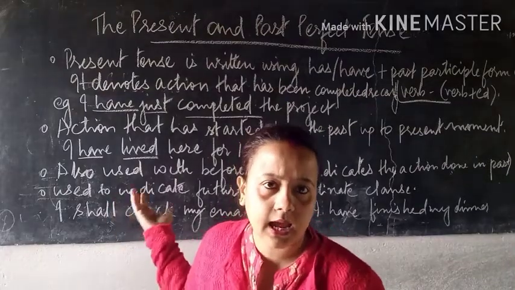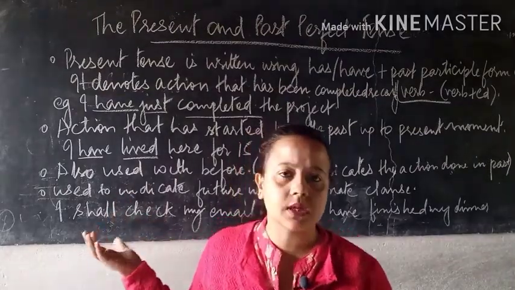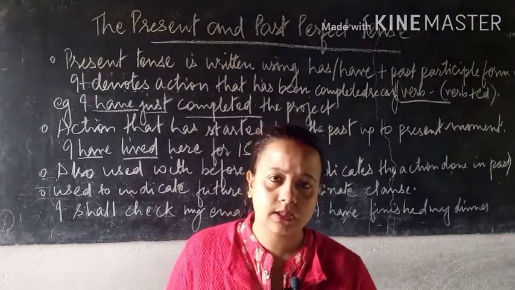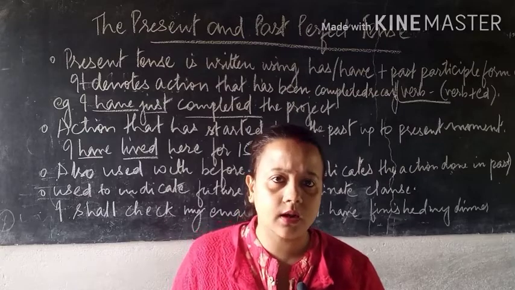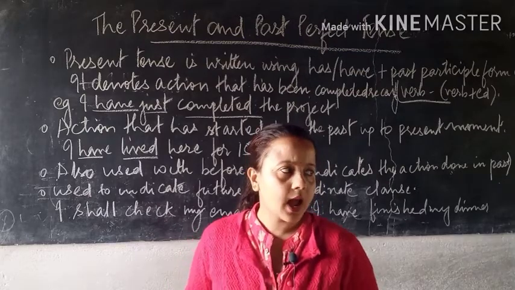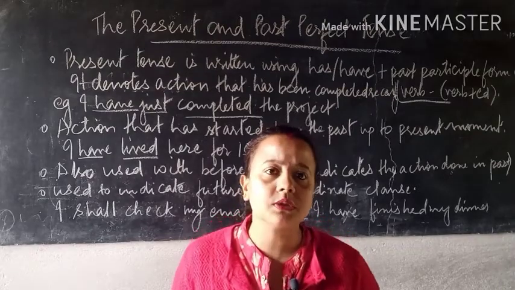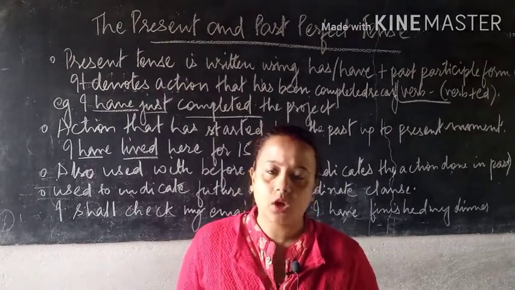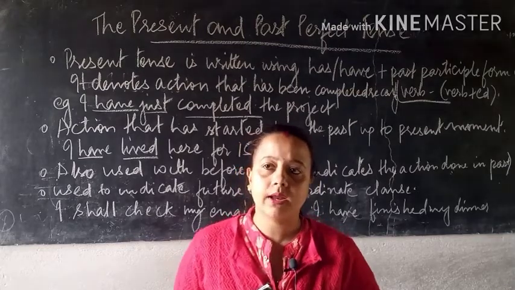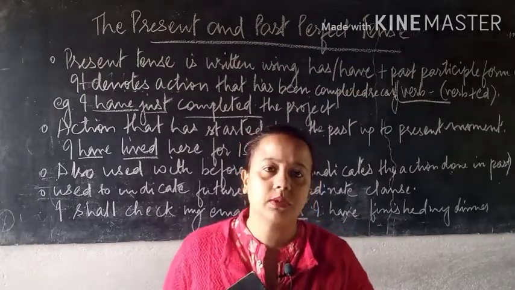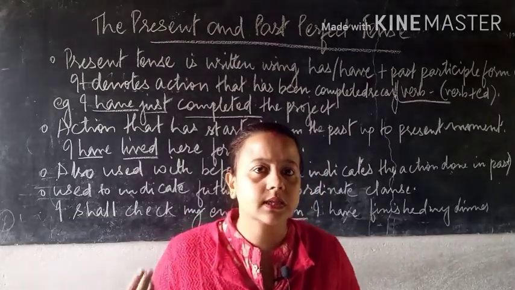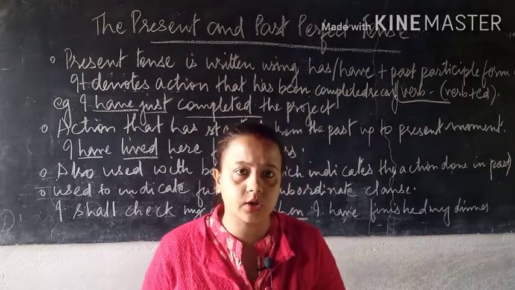So has and have, I hope you know when to use has as well as have. Has we use in singular form, when the sentence is in singular. When the sentence starts with the word I, there we use have, I have, okay. But when I use the third person, that is she or he, that time we write has, because he or she is only one, singular, okay.